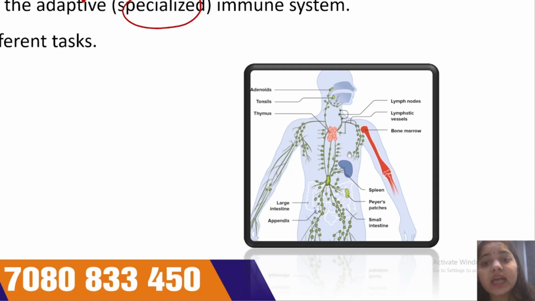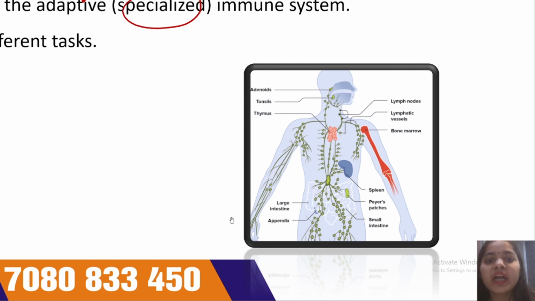These are the tissues and organs which play a most important role in the immune system. First is lymph node, lymphatic vessels, bone marrow, spleen, Peyer's patches, small intestine, large intestine, appendix, thymus, tonsils and adenoids.